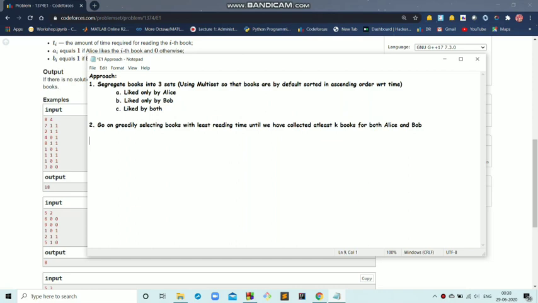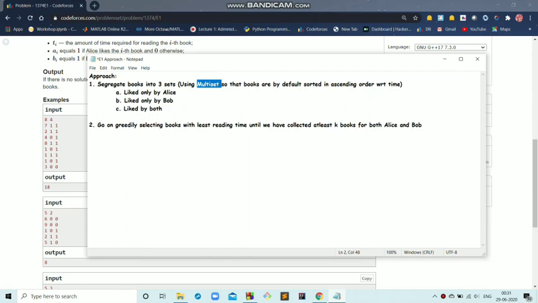So a multiset is another STL container which is similar to set, where all the elements are stored in ascending order. The only difference is that in multiset the values can be repeated, but in set all values are unique.